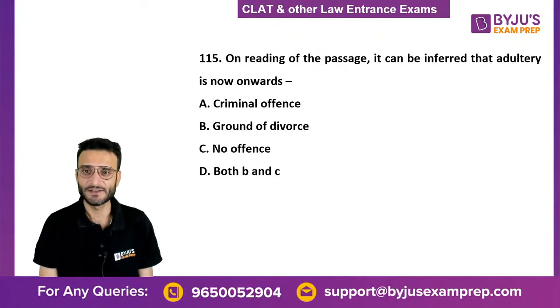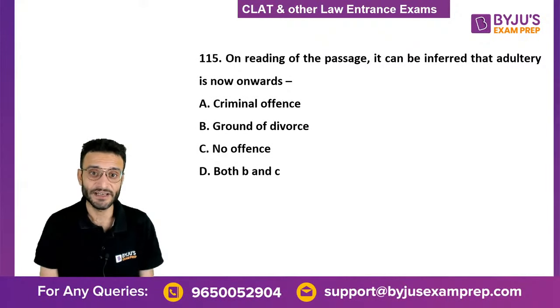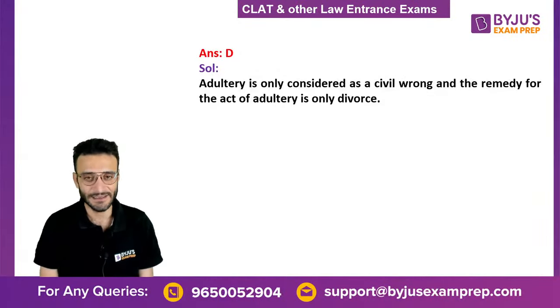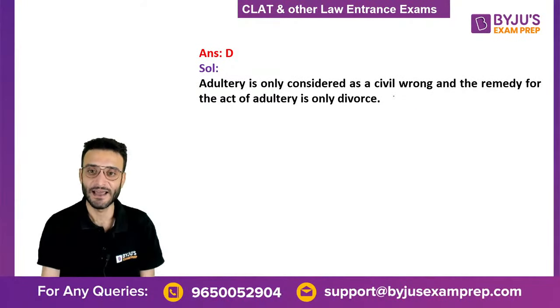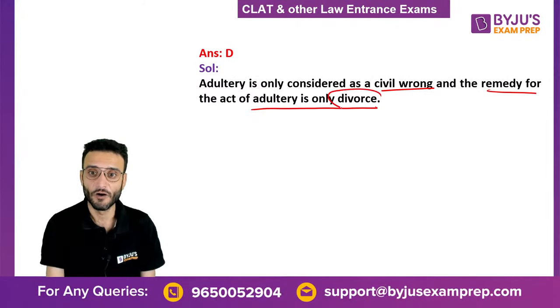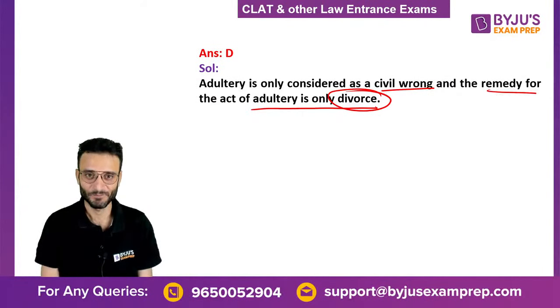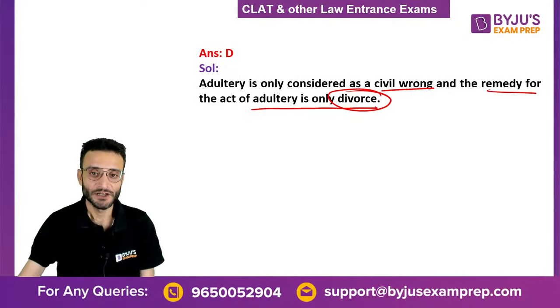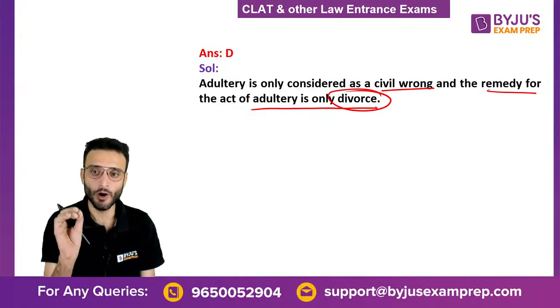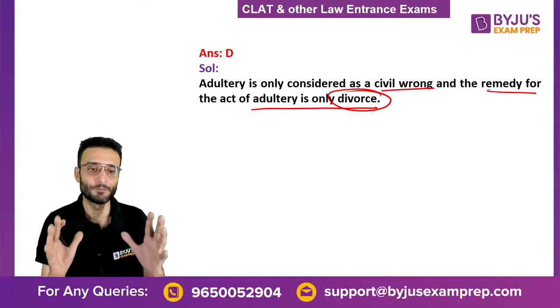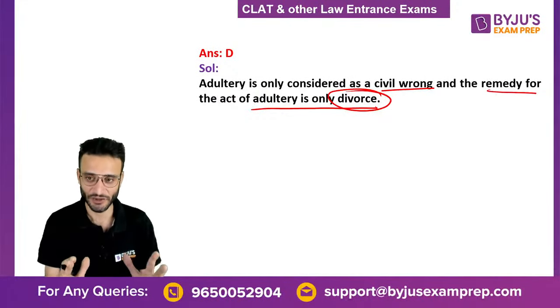The next question, 115. On reading of the passage, it can be inferred that adultery is now onwards what: a criminal offense, ground for divorce, no offense, or both B and C. The correct answer is D. That is, adultery is considered as a civil wrong and the remedy is divorce. The husband can go for a divorce. Is that clear? Did you all understand this particular set of questions?